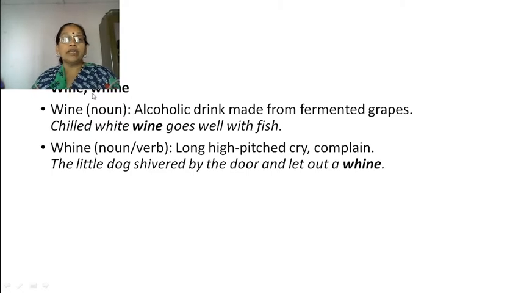Wine. Alcoholic drink made from fermented grapes. Chilled white wine goes well with fish. That is wine. Whine, a long high-pitched cry, to complain. The little dog shivered by the door and let out a whine. So this is the sound of a dog. Dogs are whining. See the difference.